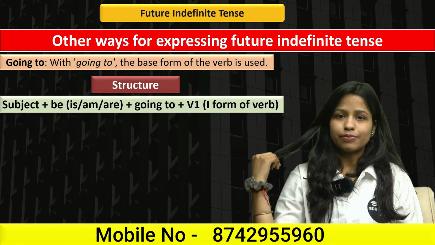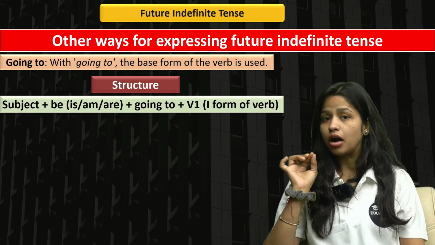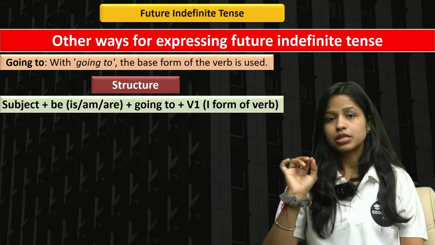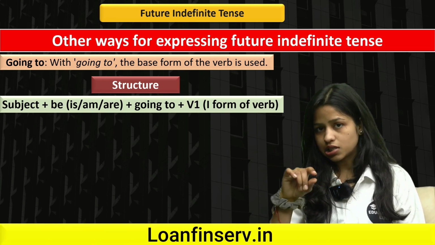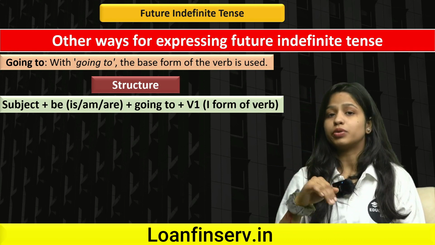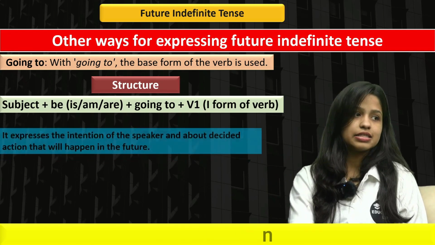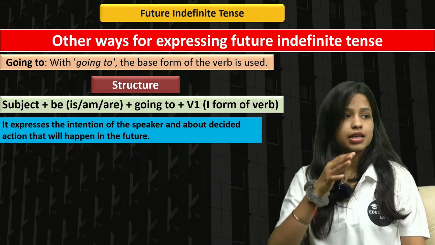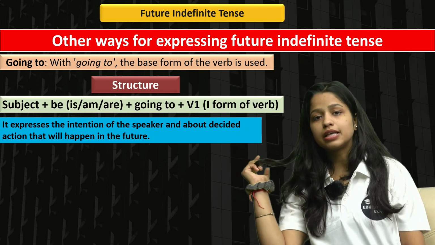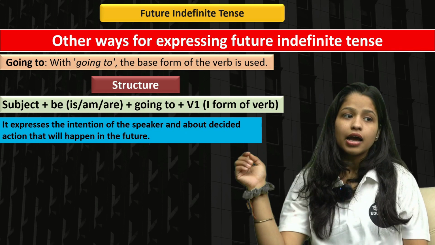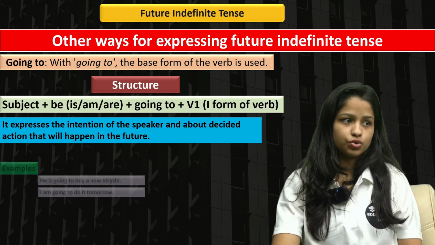Subject plus be, and when I talk about be, that means is, am, are, right? Subject plus be plus going to plus the base verb. If you are using this sentence, that also means you are expressing future indefinite. Yes, that's true. Let's see some examples of it. Before that, let's understand this line. It expresses the intention of the speaker, and about a decided action that will happen in the future.